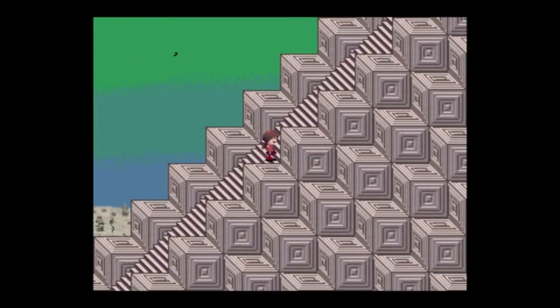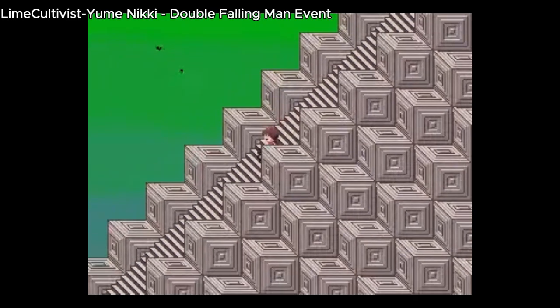On the staircase leading to the rooftop, there is 1 chance out of 4 that we can see a man falling from the sky indefinitely. There can even be many falling at the same time, with all those blood puddles that are the same as in the end screen, the shoes placed there. It really looks like Madotsuki jumped many times.